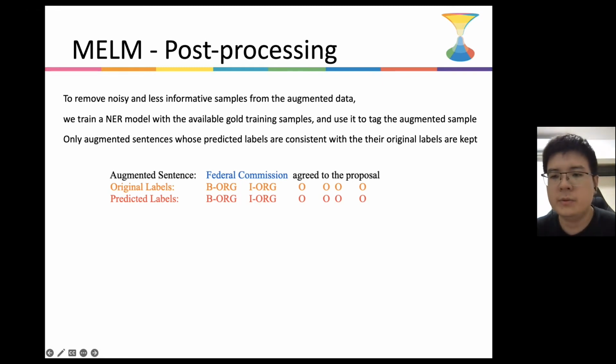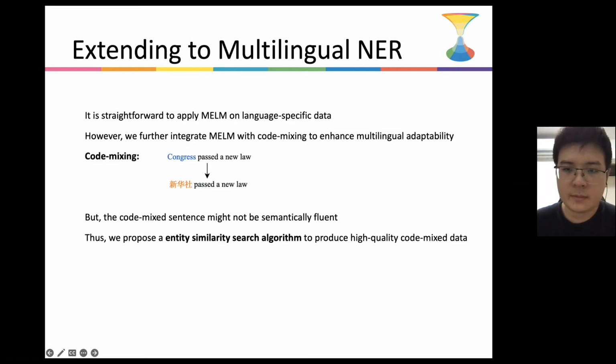Next, we remove noisy and less informative samples from the augmented data. By training an NER model with the available gold training samples and using it to tag the augmented samples, only augmented sentences whose predicted labels are consistent with their original labels are kept and merged with the original training set.